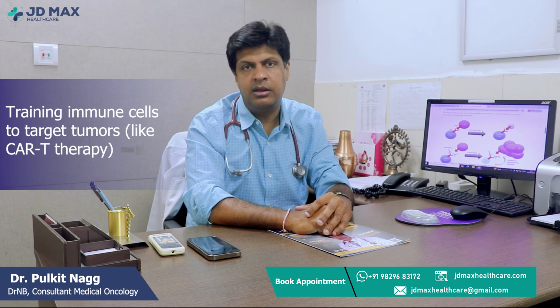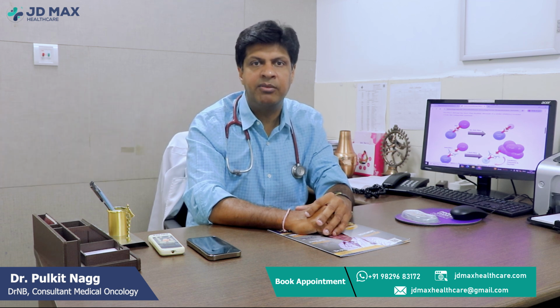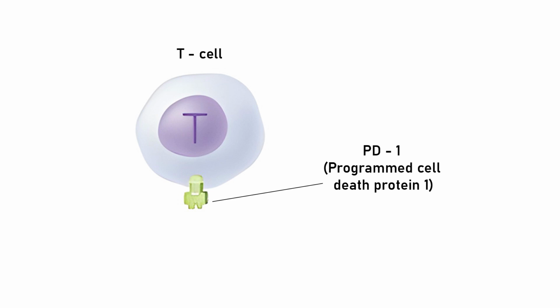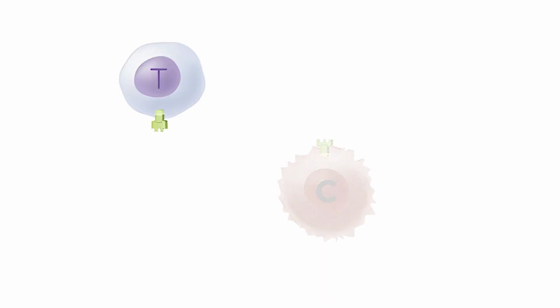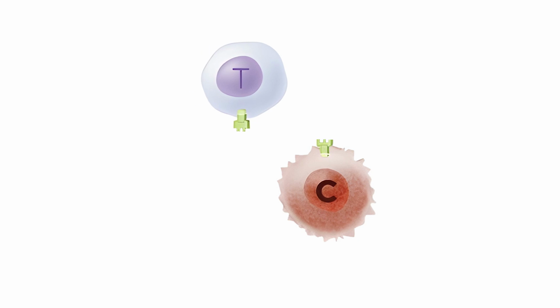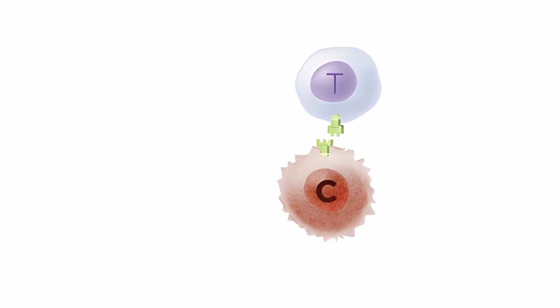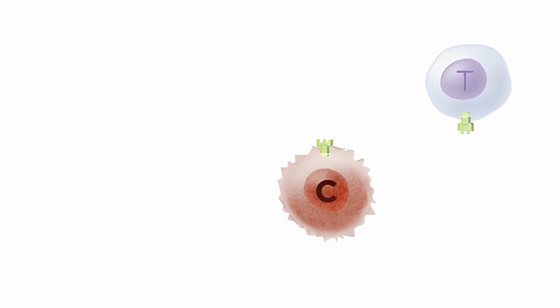So on the T cells we have a receptor by the name of PD-1, that is programmed death 1, and on cancer cells we have another receptor which we call PD-L1, that is programmed death ligand 1. Whenever a cancer cell enters the body, our T cells try to detect the cancer cells, but due to some immune suppression, the T cells are not able to detect them. Now, how does it happen?